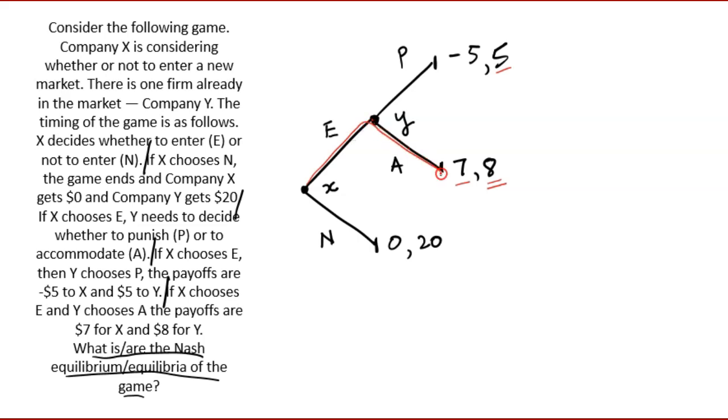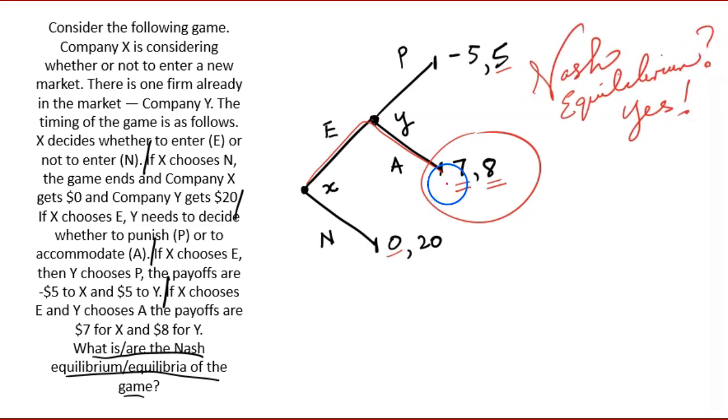It'll end up here. So X thinks to itself, if I enter, I'm going to end up with 7. On the other hand, if I don't enter, I'll end up with nothing. Which would I prefer? I prefer 7 to nothing, so we end up here. This equilibrium. Is this a Nash equilibrium?